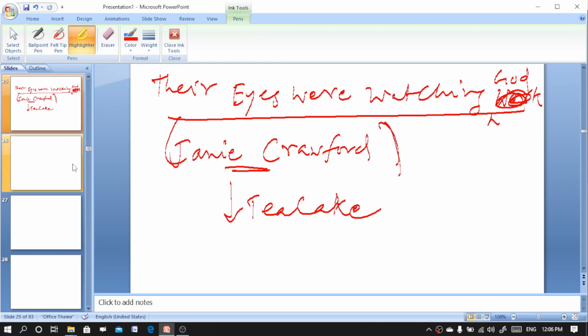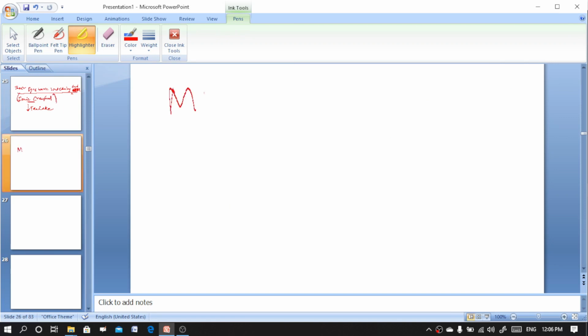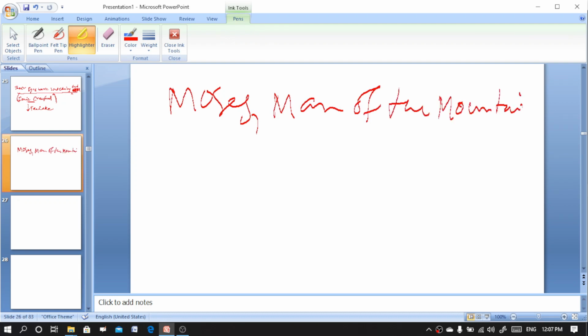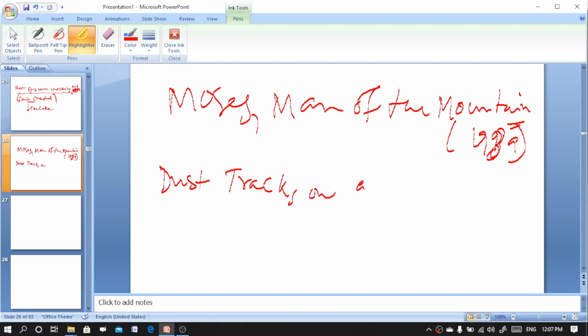Now another important work is Moses, Man of the Mountain, published in 1939. This novel rewrites the story of the book of Exodus, of Moses and the Israelites. Here is another autobiography, Dust Tracks on a Road, published in the year 1942.